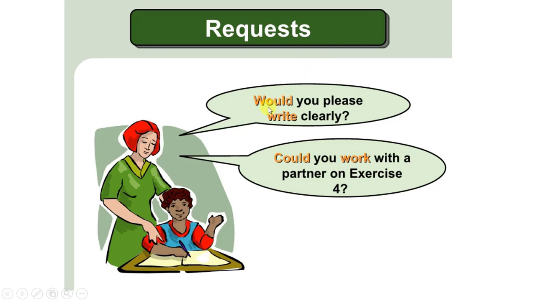For example, would you please write clearly? Okay, here we have an issue with would because would doesn't have a translation in English. Just make the verb sound translated and finished with ía in Spanish. For example, would you please, ¿podrías o escribirías por favor más claro? Would doesn't have a translation. Make it right, finishing in ía. ¿Escribirías más claro por favor?